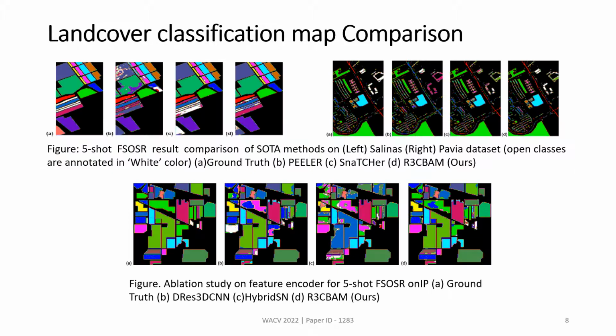network. The classification map of R3CBAM, which is the last one here, looks almost equivalent to the original ground truth classification map. Pillar could not classify multiple known class samples. Snapchat classifies one of the known classes as an outlier erroneously. Similar results are obtained for Pavia. Here a couple of known class samples and a couple of unknown open class samples could not be recognized. DRes2D could not classify the known classes and recognized them as outliers. Hybridization could not classify the known classes itself.